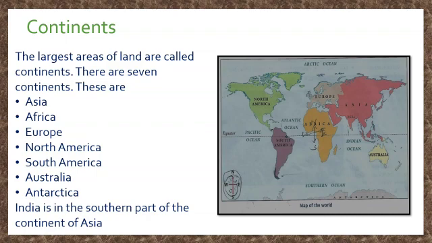These continents are shown on the map of the world. The picture is shown here also. You can see all the 7 continents. India is the southern part of the continent of Asia. So India is present in the continent of Asia and it is located in the southern part of the continent of Asia.